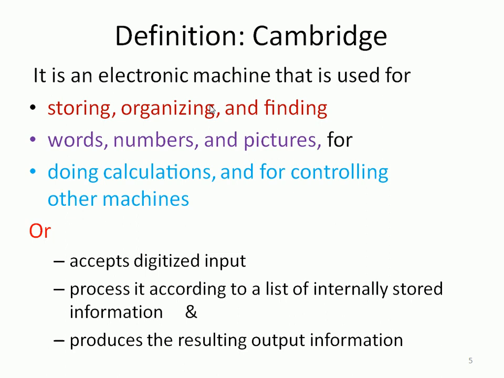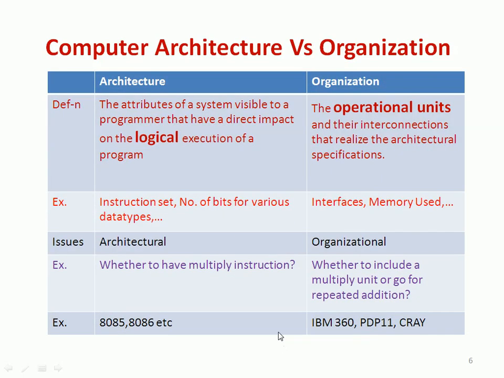On the other hand, we can also say this electronic machine accepts digital inputs, processes the digital input according to internally stored information, and produces the result which could be observed by the real world, or by those who are interested.